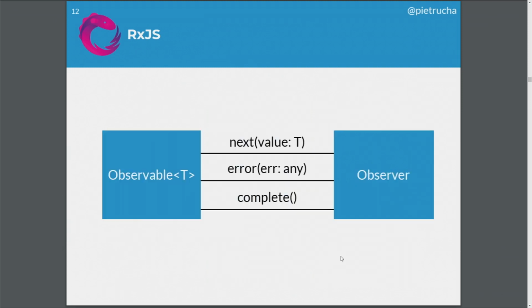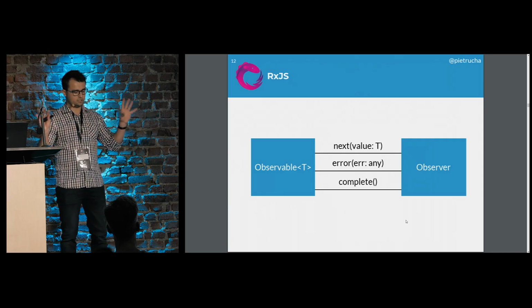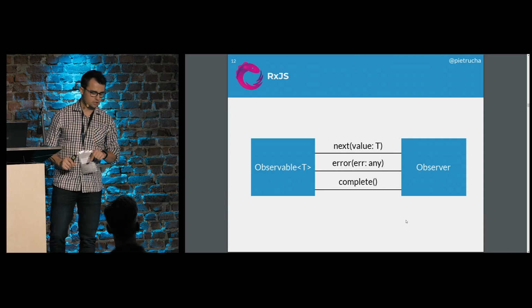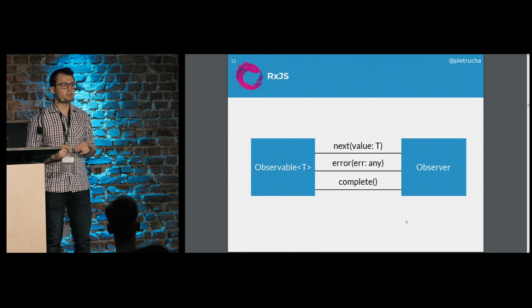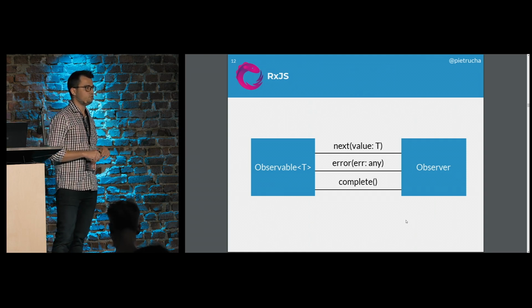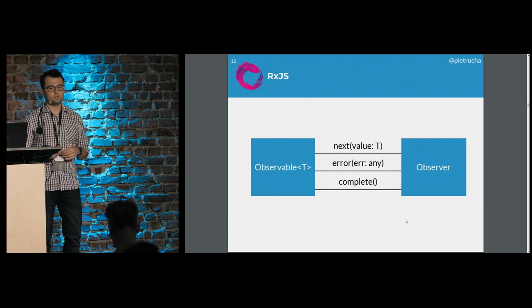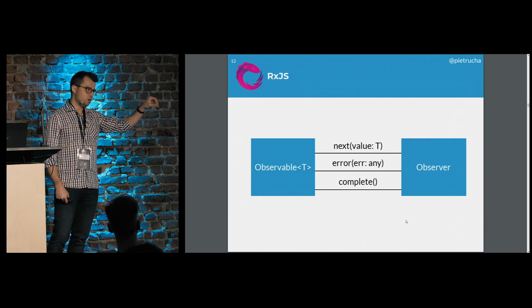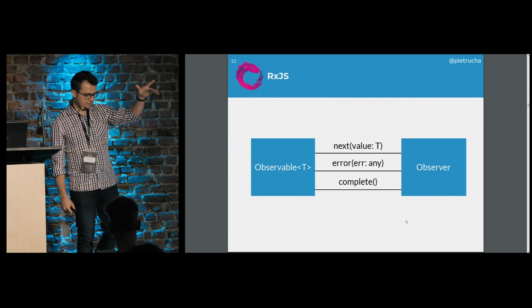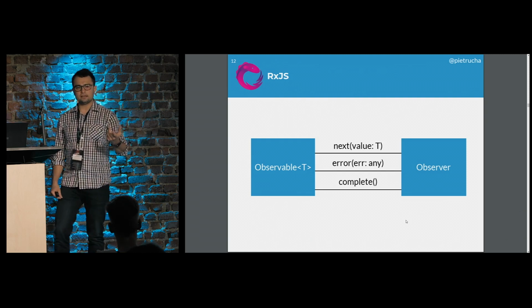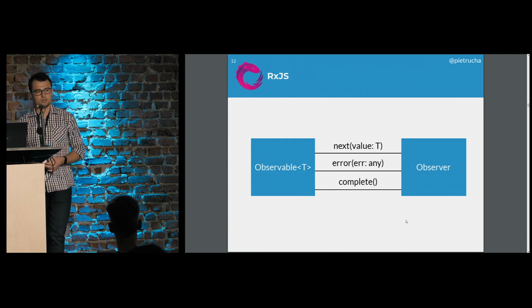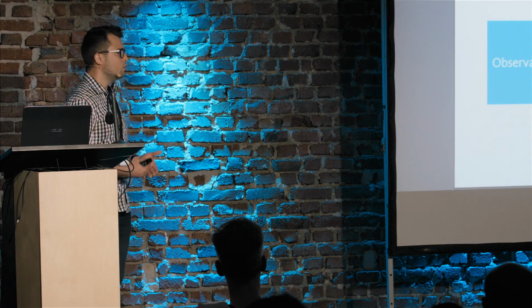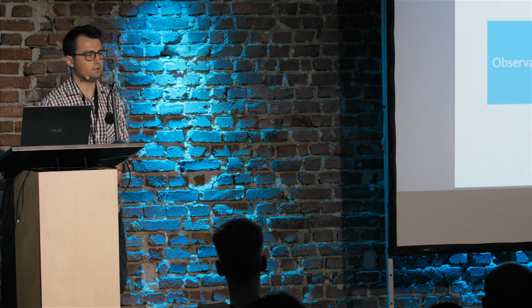So how do we implement observable? The idea is very simple. We have 2 actors, let's say, observable and an observer. And we just implement a very similar interface as if we would be implementing a listener. We just say that the one we are observing, which is called observable, would emit values in the form of next, error, or complete, telling us about future values. They may come, they may not come, and we don't know when and how many of those values would come.